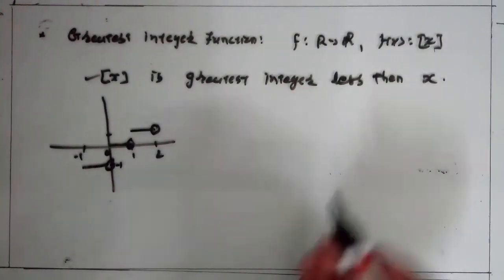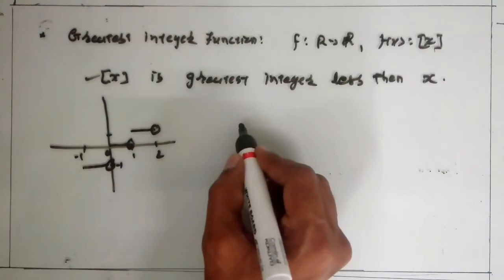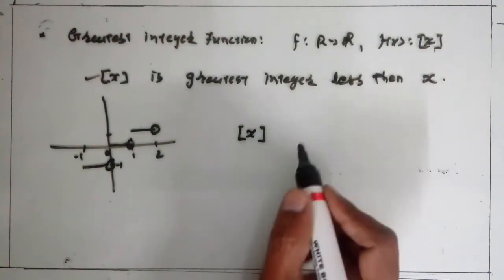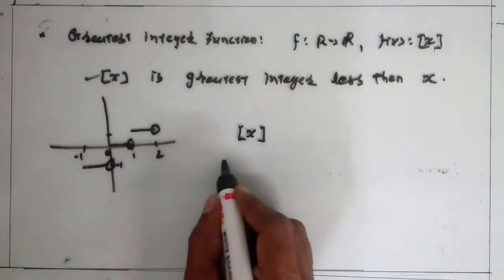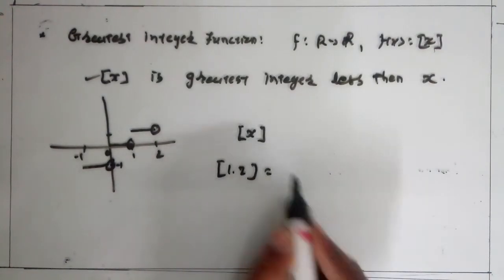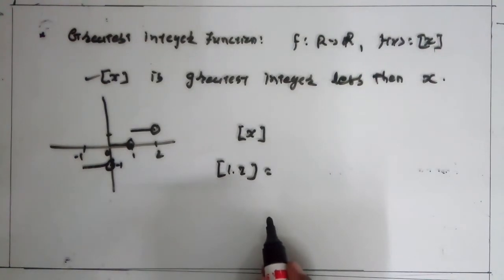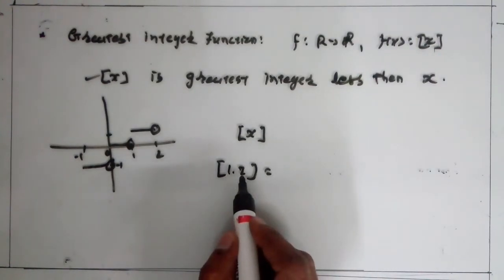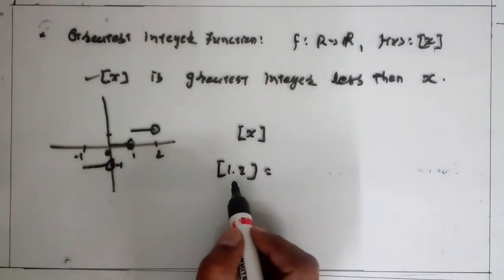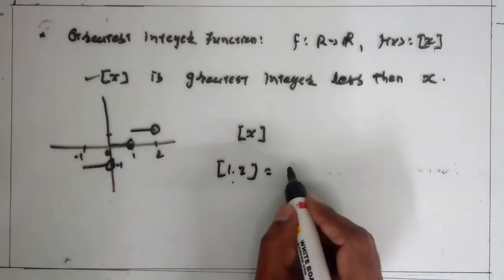Now think, what is the greatest integer? That is box of x. If we take x is equal to 1.2, then the greatest integer not greater than 1.2, that is the greatest integer less than 1.2, is 1.